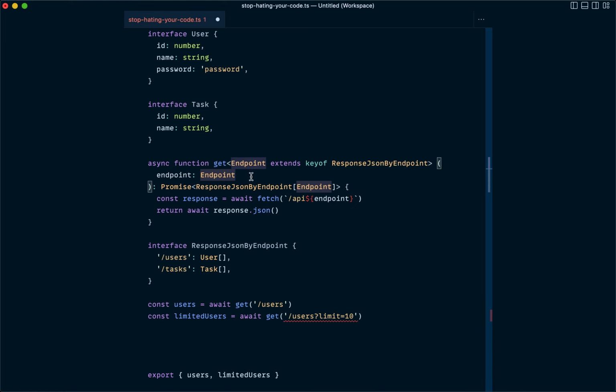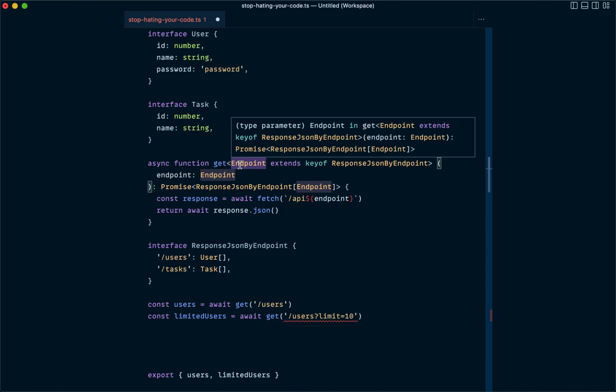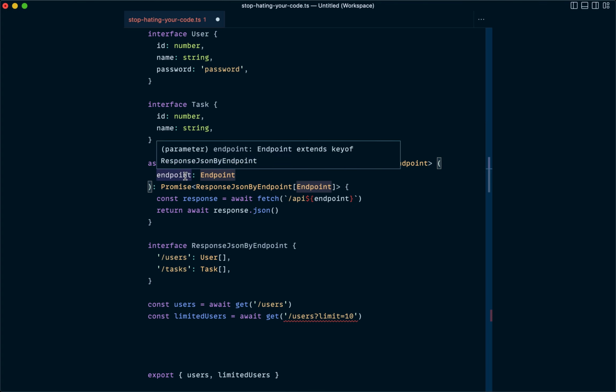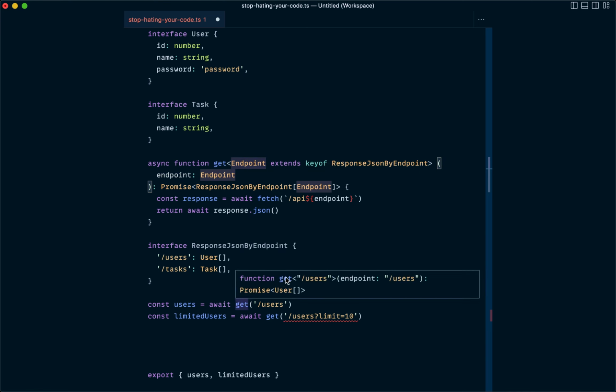Let's talk through again what this is actually doing. In our get function, it accepts this generic type endpoint. When we pass in an endpoint as the endpoint parameter, it's going to infer the generic based on that. If we hover over await get, we can see /users. We're passing in the endpoint as users, and TypeScript is inferring the endpoint, capital E Endpoint, the generic type, has a value of /users.